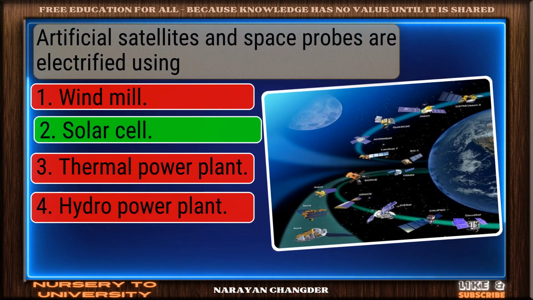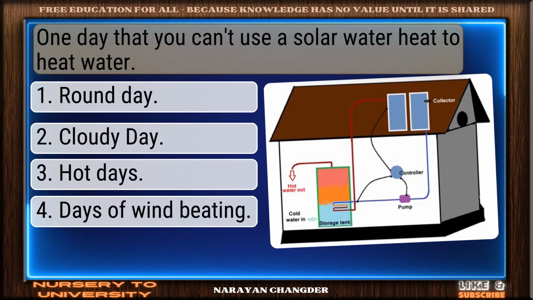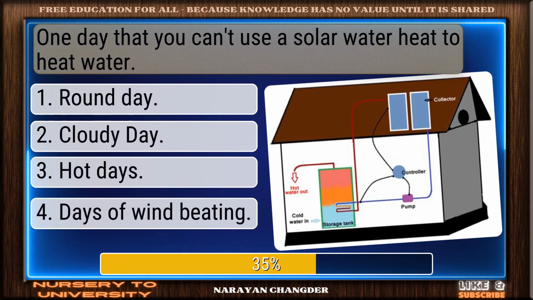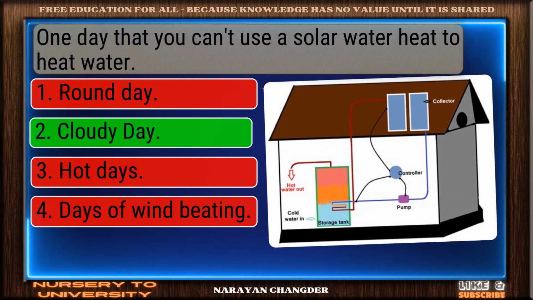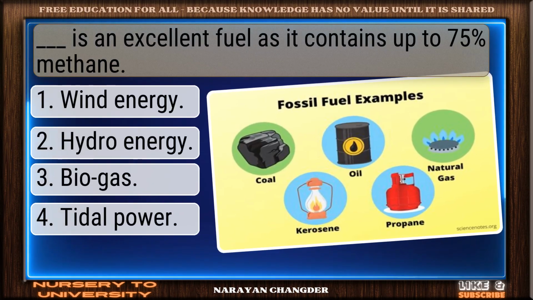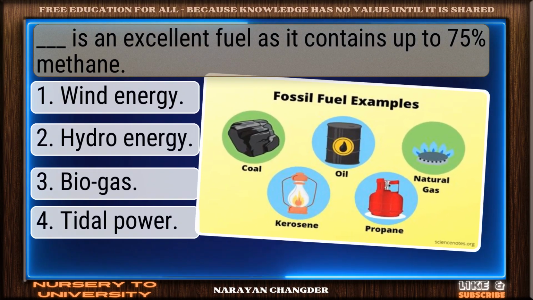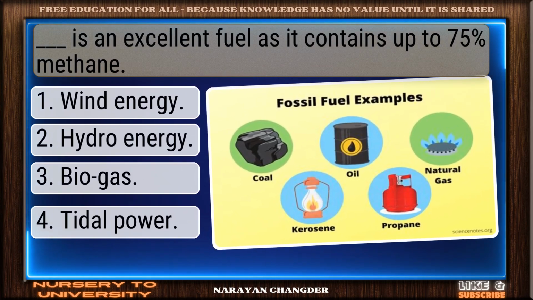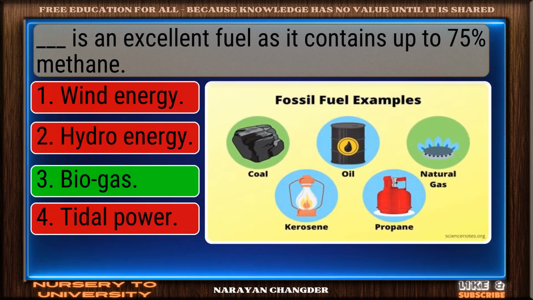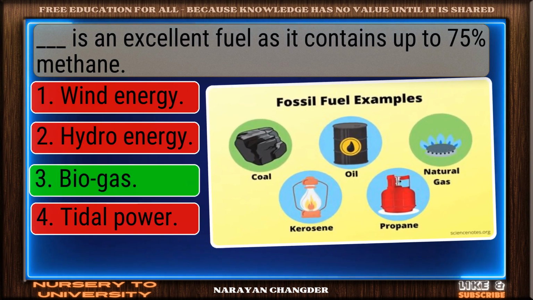Sharp thinking. Solar cell is right. One day that you can't use a solar water heater to heat water. Right choice. Cloudy day is best. Dash is an excellent fuel as it contains up to 75% methane. Smart pick. Biogas is correct.